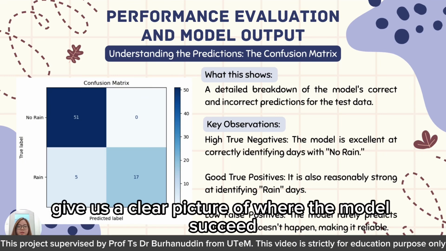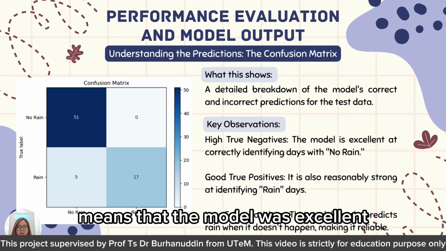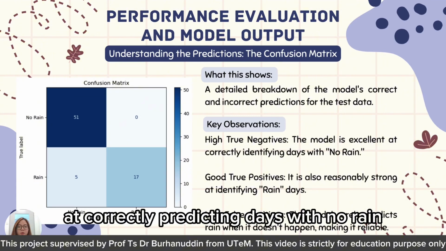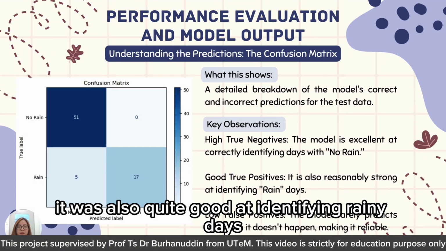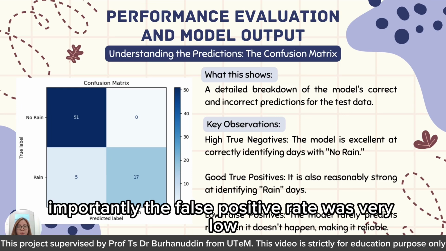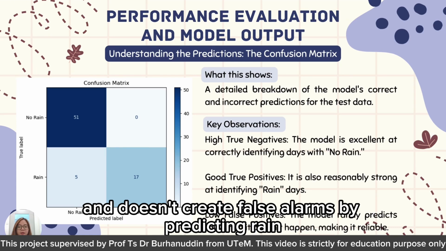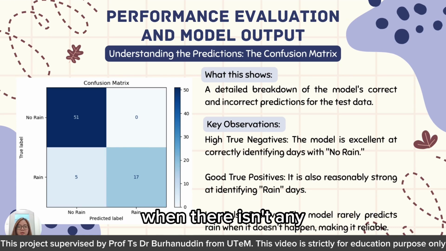Now, let's break down the predictions with the confusion matrix. This table gives us a clear picture of where the model succeeded and where it failed. The high number of true negatives at the top left box means that the model was excellent at correctly predicting days with no rain. It was also quite good at identifying rainy days, shown by the true positives in the bottom right. Importantly, the false positive rate was very low, which means the model is reliable and doesn't create false alarms by predicting rain where there isn't any.